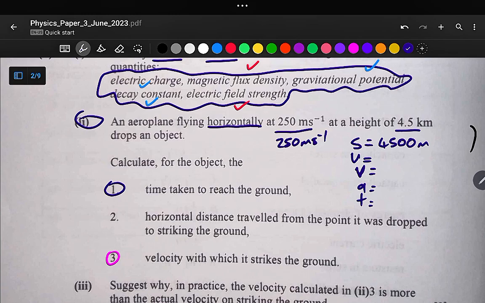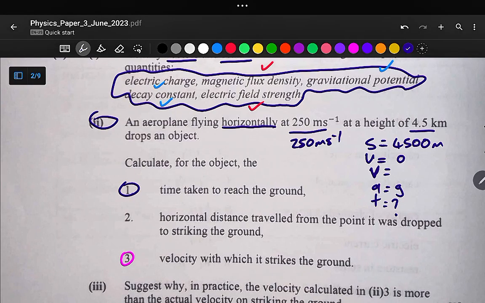The initial vertical speed is 0. And the final speed, we don't know, so we can leave it. For acceleration, it is g, the acceleration due to gravity. Because we are starting from above, g is positive, but if we were starting from below, g would be negative. So what we want to calculate is time. We have 4 equations of motion.